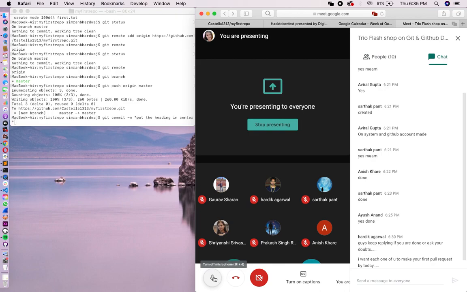Ma'am, can I tell you what I have understood? Sure. You have written "put the heading in the center," which means the change that you have made last in the file, or the viewer has to make in the file.